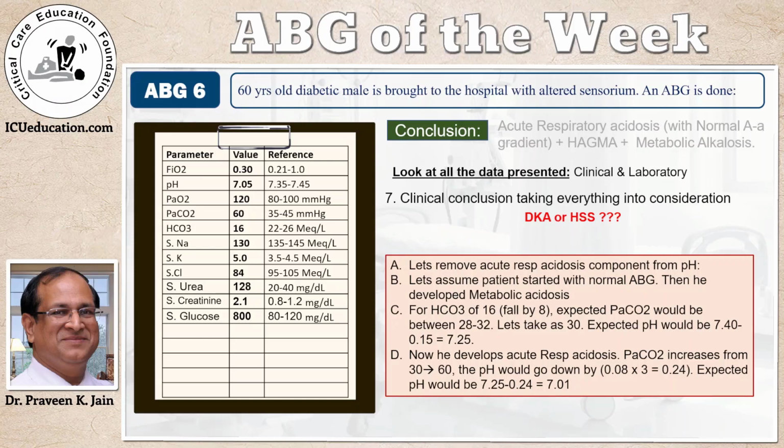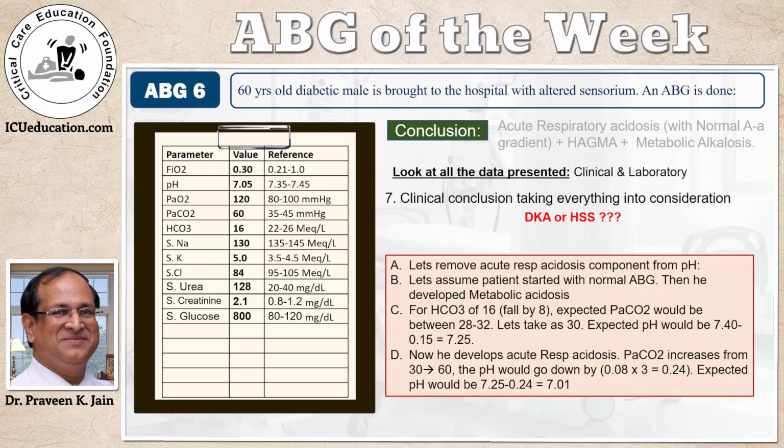But I did this more for myself, that if I wanted to know the bicarbonates of 16 more favoring HHS, I wanted to know whether pH, which is so grossly against HHS, what would it have been? So to do that, I wanted to remove the component of acute respiratory acidosis from the pH. I said, let's assume this is a normal ABG to start with, and this patient developed a metabolic acidosis. His bicarbonate fell to 60. These are rough, crude things just to give an idea.